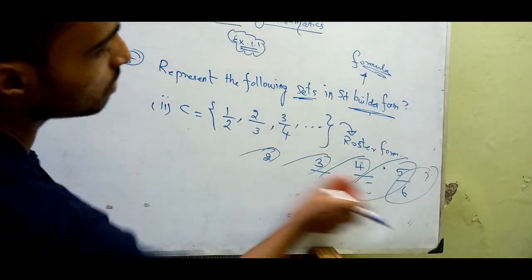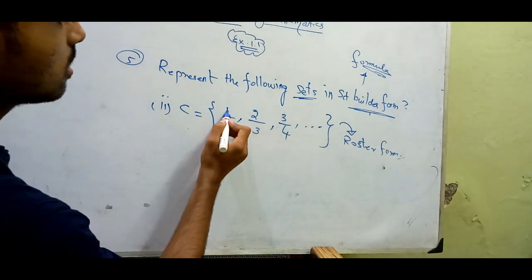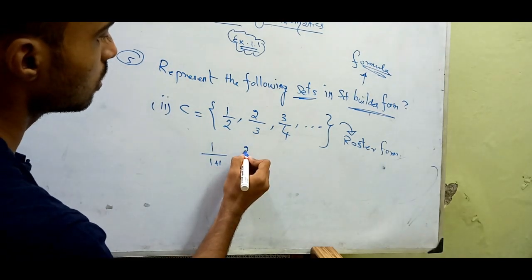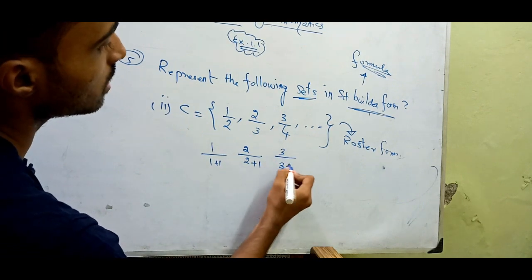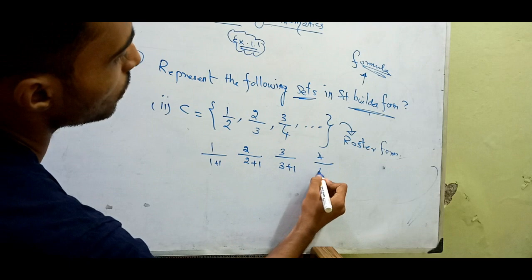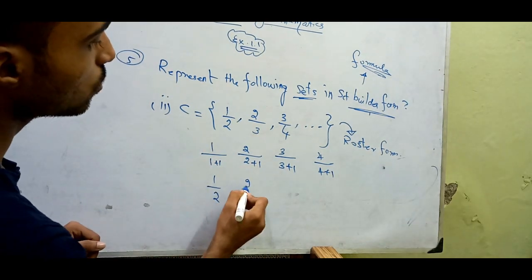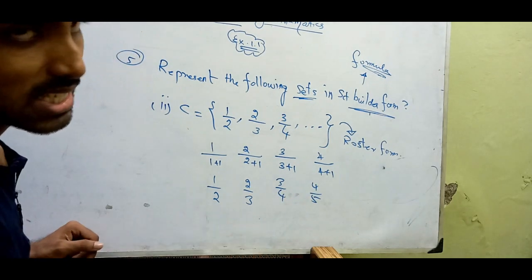Okay, what I mean here is, shall we write like this? 1 upon 1 plus 1, 2 upon 2 plus 1, 3 upon 3 plus 1, 4 upon 4 plus 1, because it is nothing but 1 by 2, 2 by 3, 3 by 4, 4 by 5. It is going to be the same manner, right?